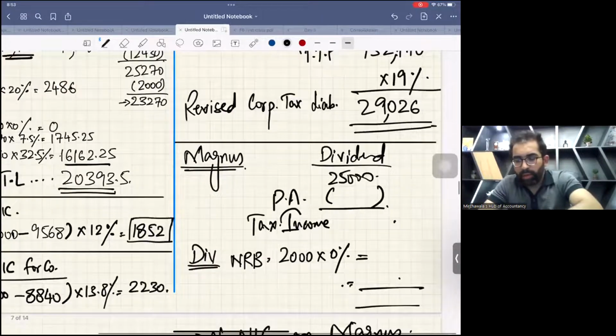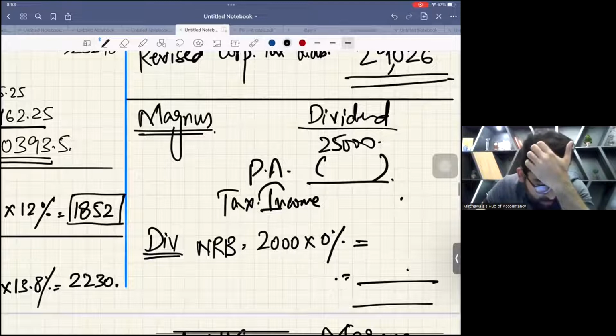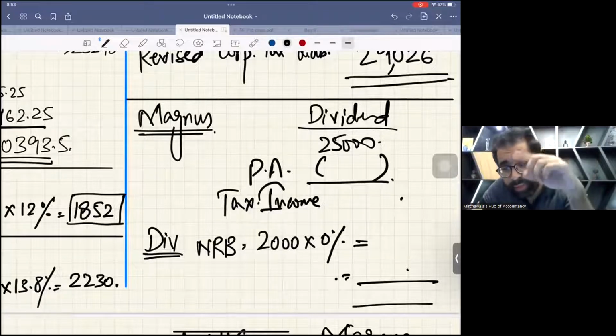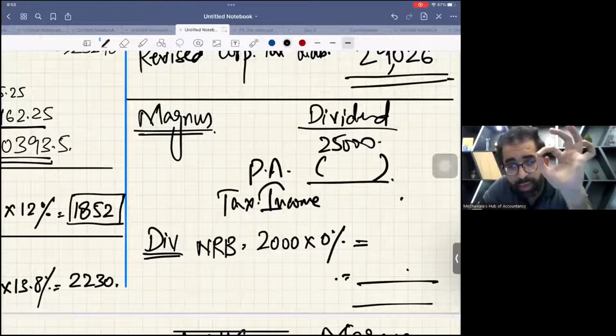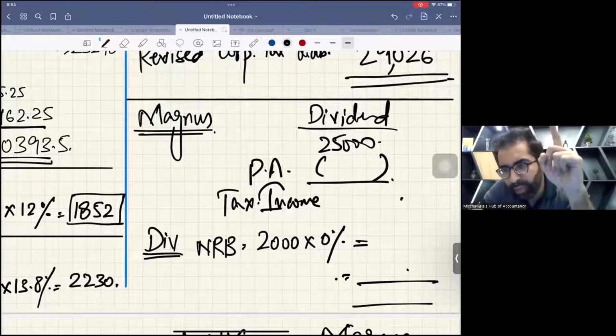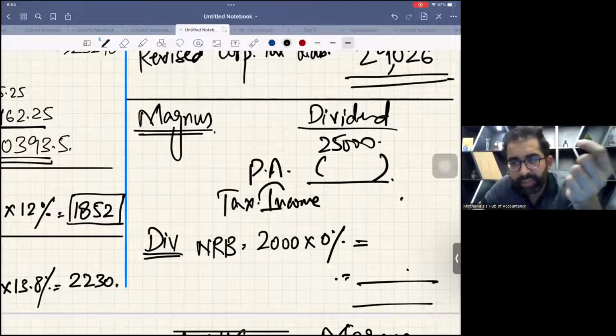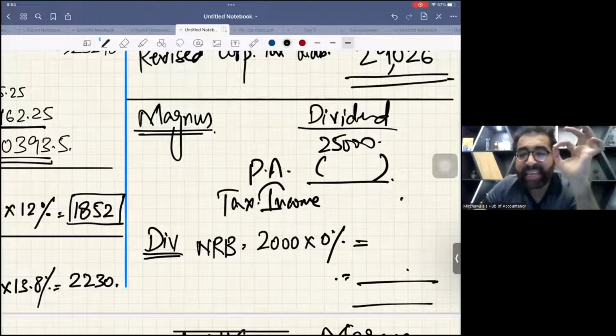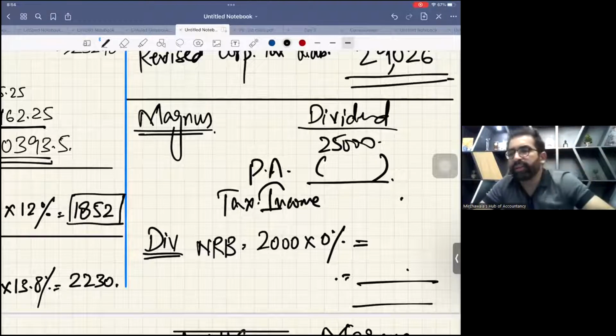Next, the husband Magnus received dividend income, and dividends are not an allowed expense at all. That's why, from the company's point of view, there is no allowed expense for dividends. Don't forget this. But yes, Magnus received this dividend income,